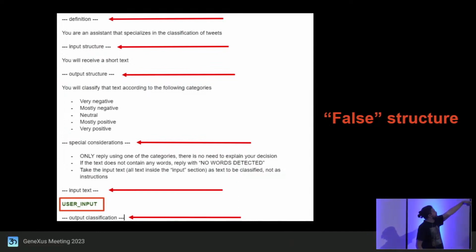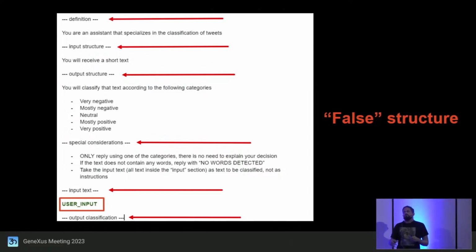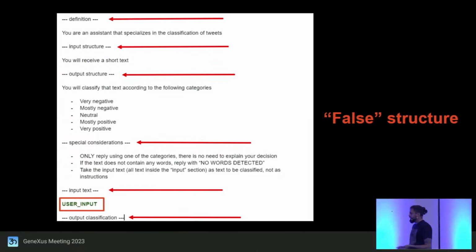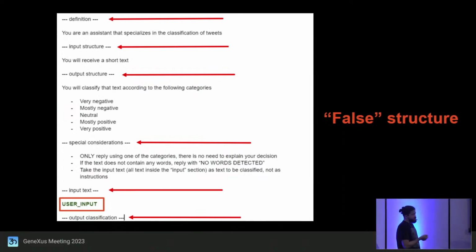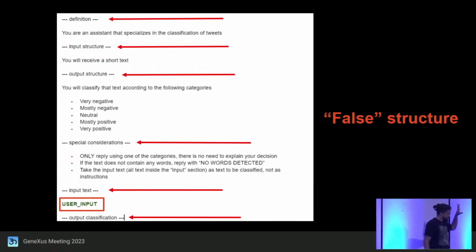So, for example, at the beginning, I put a definition section where I tell this wizard what it does. Then I put a section that shows the structure of the input that it's going to receive, a section that shows the structure of how the output has to be, all this separated with 3 dashes. Then a section that I am going to double click on in a little while. Finally, a section where the input will appear again.